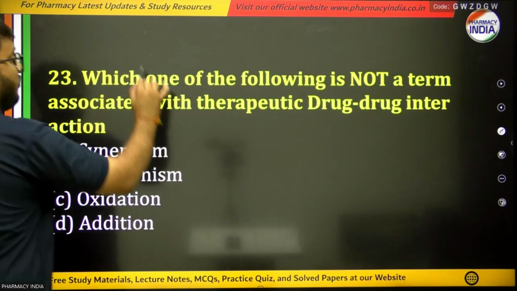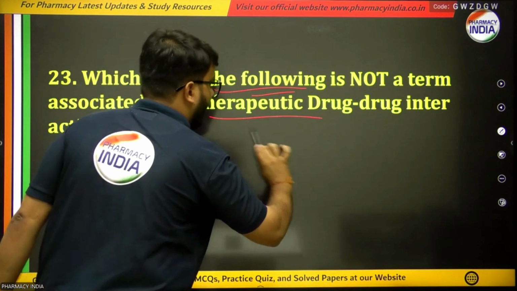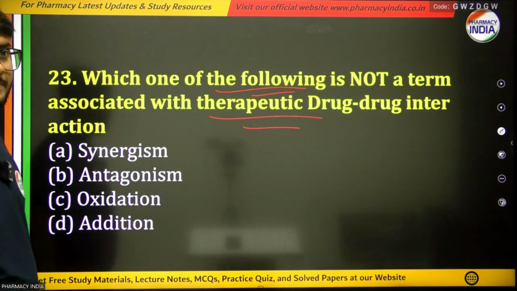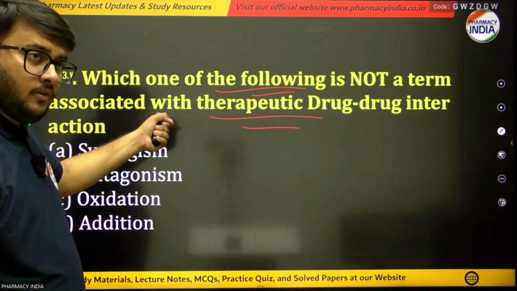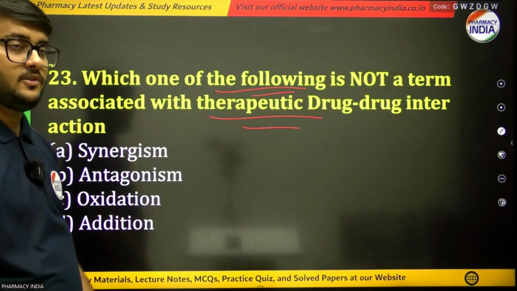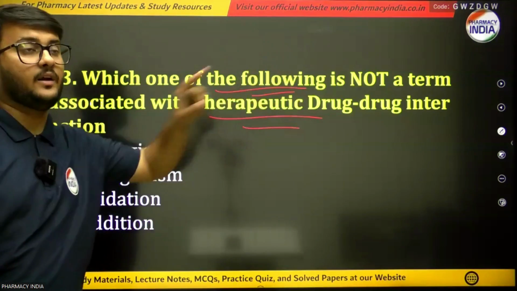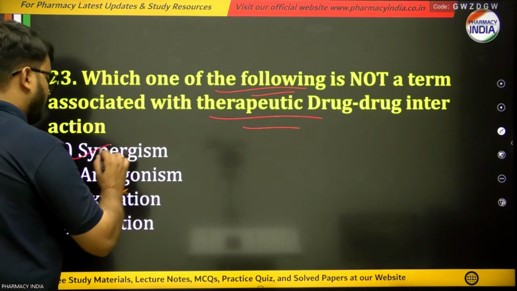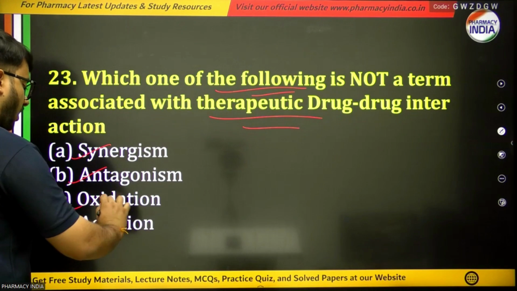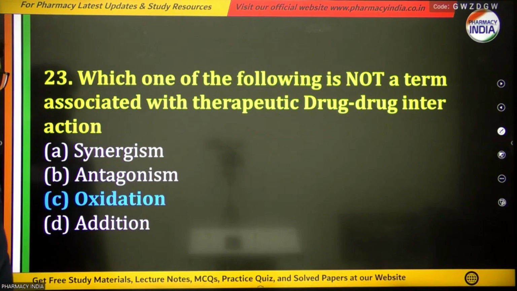Next question is, which one of the following is not a term associated with therapeutic drug-drug interactions? Means, from all these options, which option is correct according to this question, which is not associated with therapeutic drug-drug interactions? And the options are synergism, antagonism, oxidation, or addition. And the right answer is option number C, that is oxidation.